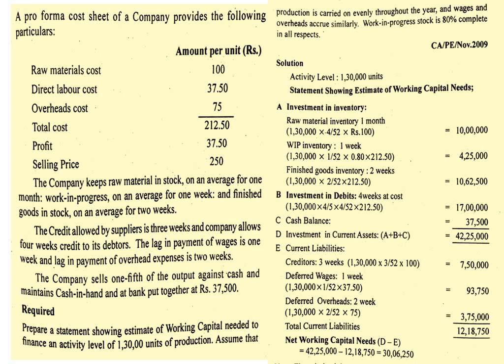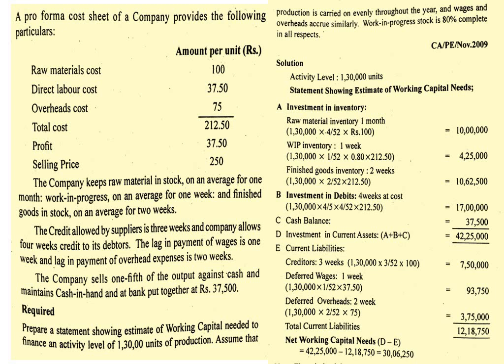So 1,30,000 into 3 by 52 into raw material cost only, you have to take there 100 rupees. It comes around 7,50,000. Then deferred or lag in payment of wages 1 week they given: 1,30,000 into 1 by 52 into 37.50. It comes around 93,750. Then lag in payment of overheads 2 weeks they given: 1,30,000 into 2 by 52 into 75 rupees. It comes around 3,75,000. So total current liabilities